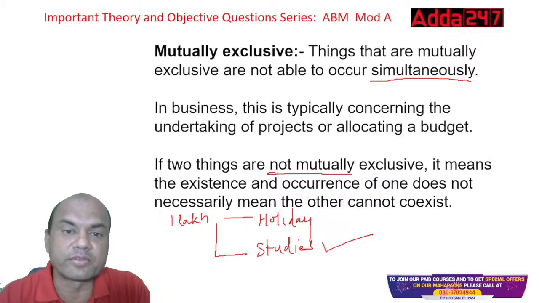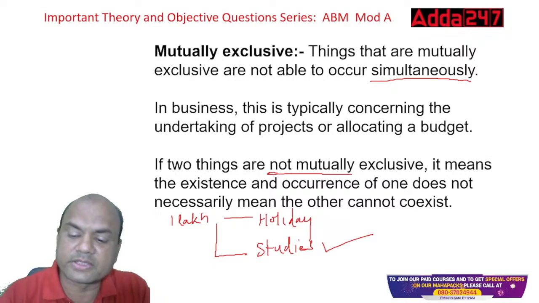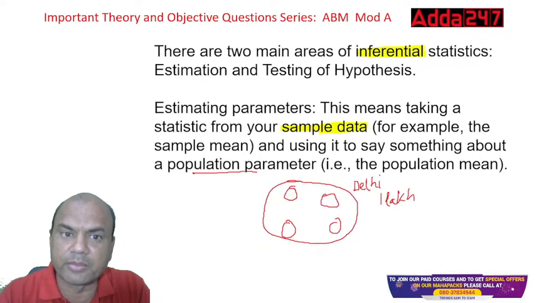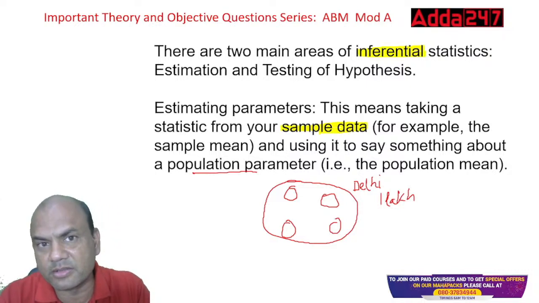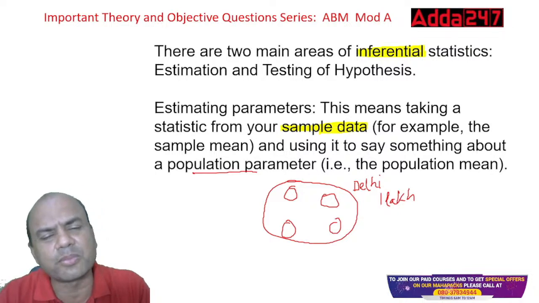Type yes right now. Okay. So have you understood mutually exclusive, number one? Number two, have you understood estimation? Then testing and hypothesis. This is not covered because this is not a part of your studies.